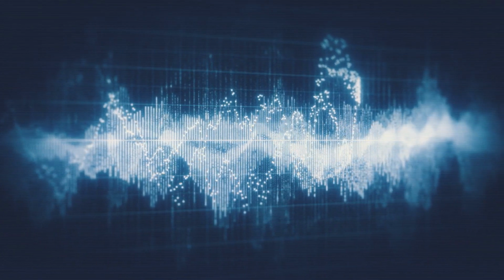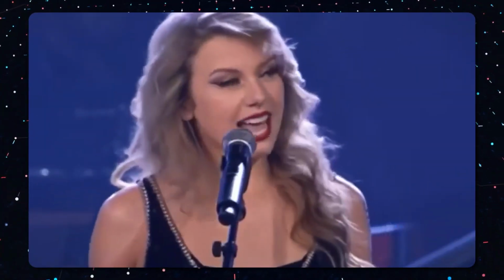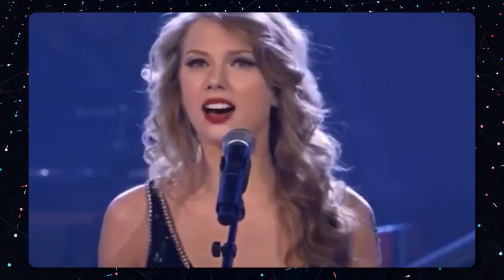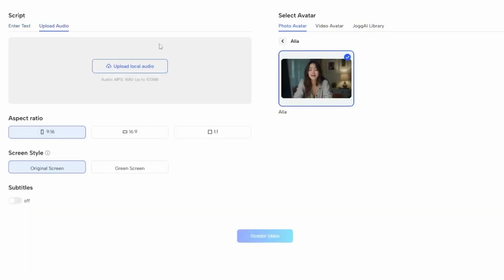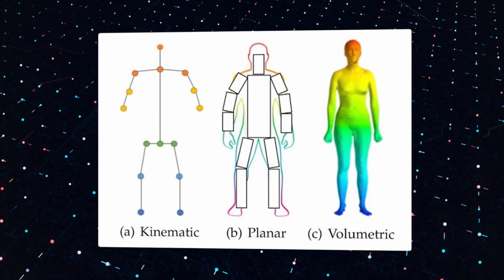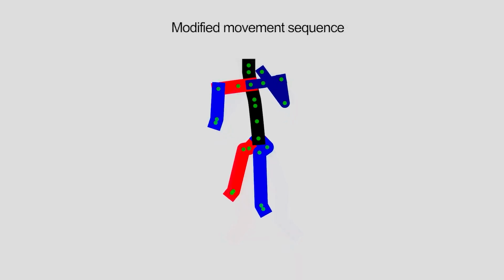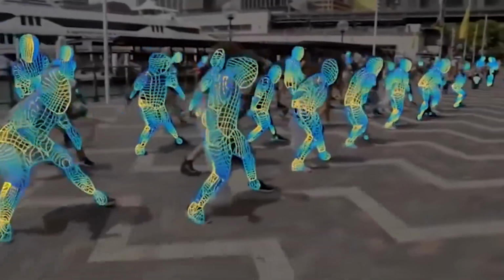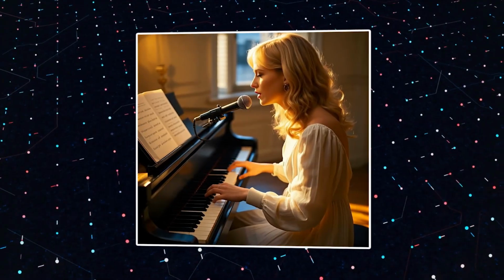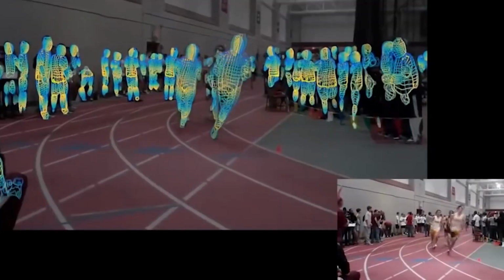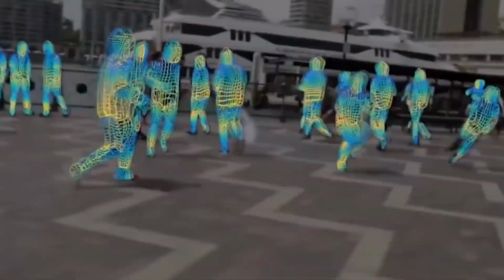Then, there's audio. This is where the magic of lip syncing happens. OmniHuman ensures that the subject's lips move exactly as they would if they were speaking or singing, syncing up perfectly with the audio input. Lastly, OmniHuman incorporates pose data, which captures how the body should move. Whether it's a character dancing, a historical figure gesturing while speaking, or even someone playing an instrument, OmniHuman has the ability to interpret body movements in a highly realistic way.